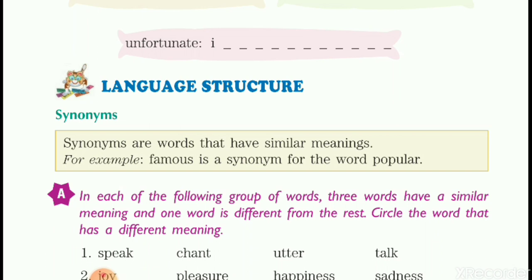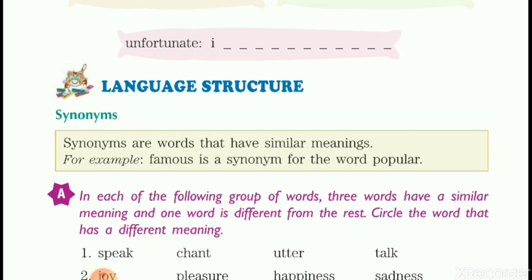Students, here after nature, please put a comma. And don't forget, as we are framing sentences, all our sentences will begin with a capital letter and end with a full stop. Keep in mind that when you try to frame a sentence, you need to begin with a capital letter and end with a full stop.